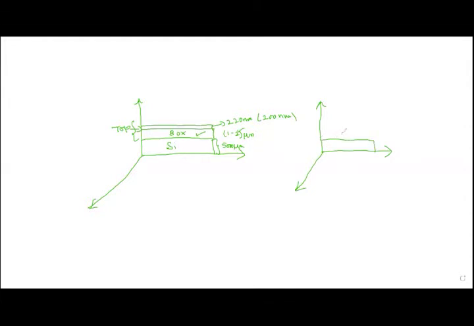On the glass substrate, let us say I want one channel waveguide to be created using silicon. Let us say the thickness of this channel waveguide is 220 nanometer, and this material is silicon. I am going to develop this on the oxide substrate. So this is the top layer, and this is your glass substrate, or I can say silicon oxide or silica layer. And I told you this silica is available with two different thicknesses: one is 1 micron, the other is 2 micron. Always we have to go for the higher thickness of the oxide to avoid leakage into the substrate.